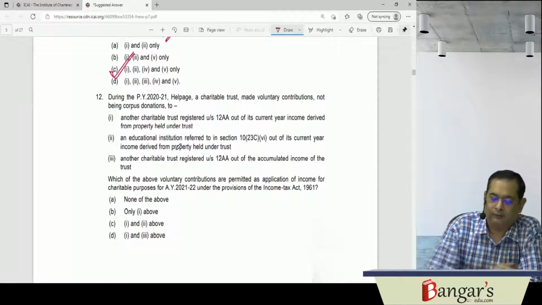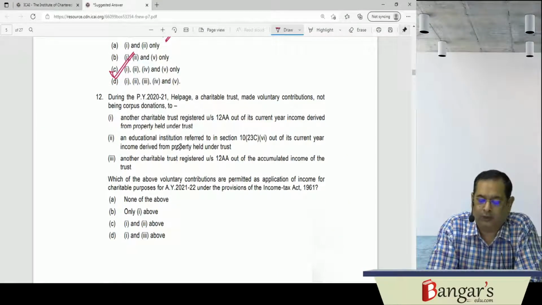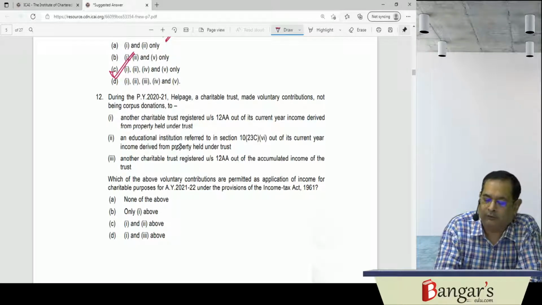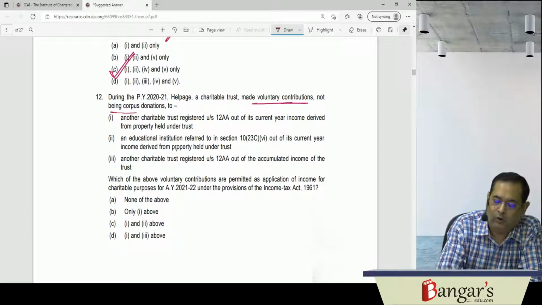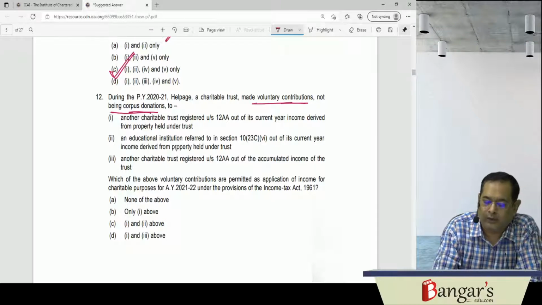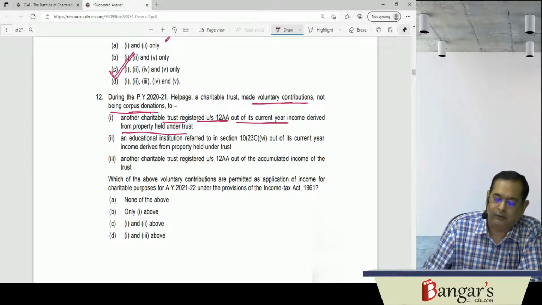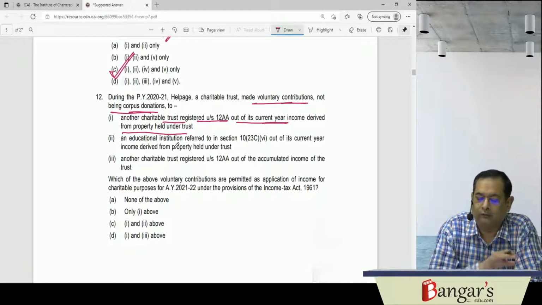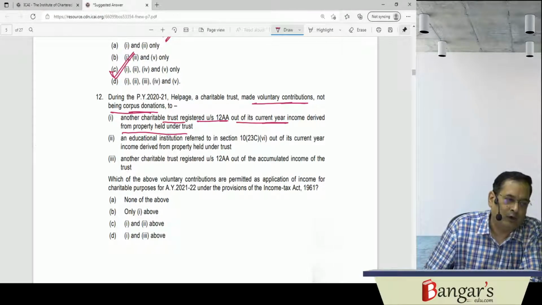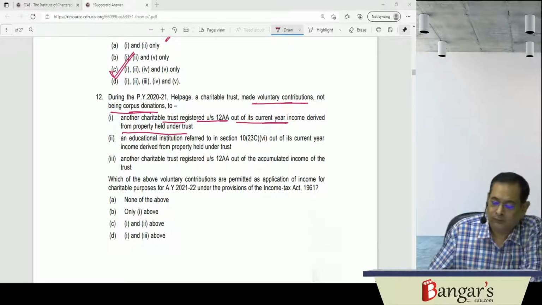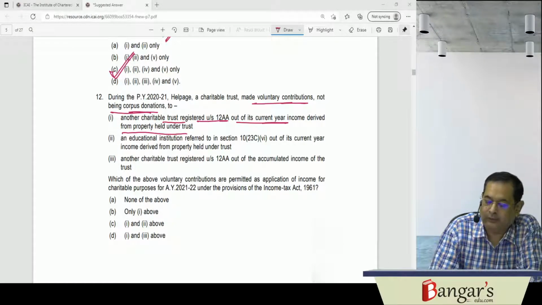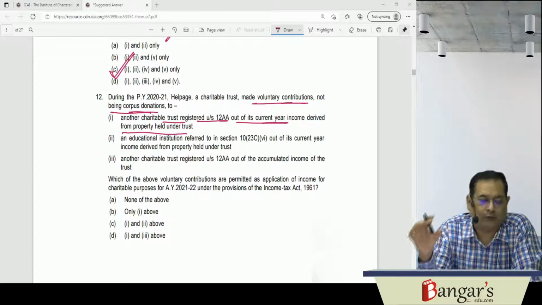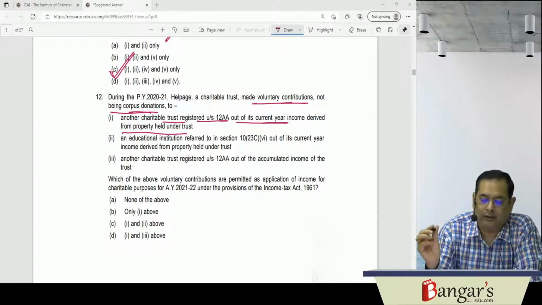Then during the previous year 2021, HelpAge, a charitable trust, made voluntary contributions, not being corpus donations, to another charitable trust registered under 12AA out of current income derived from property held under trust. Okay, these voluntary contributions have been made to another trust. So the same will be regarded as application of income. In case it is made out of the accumulation, then it won't be regarded as application.